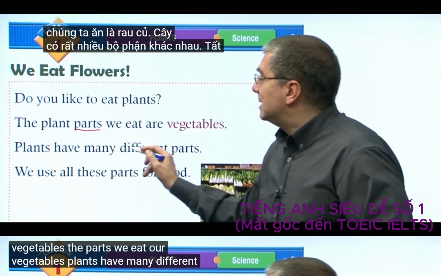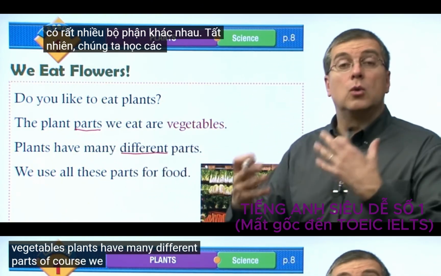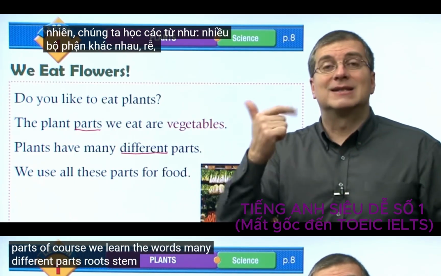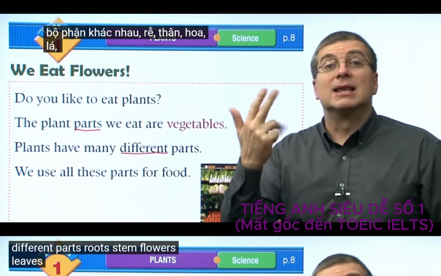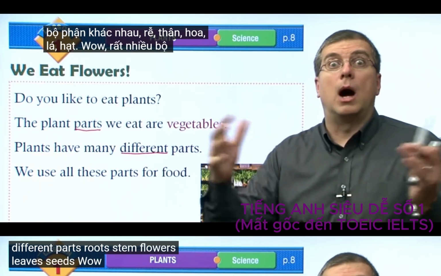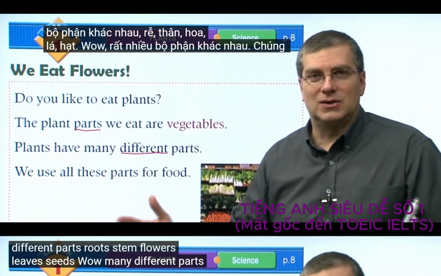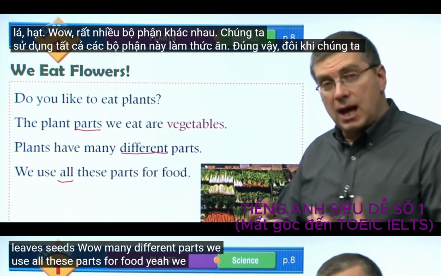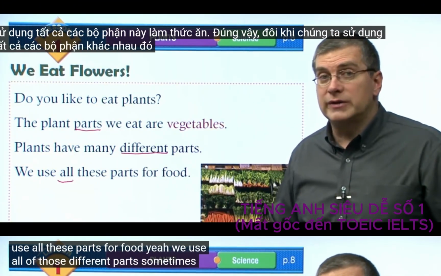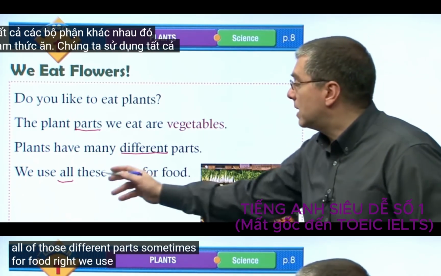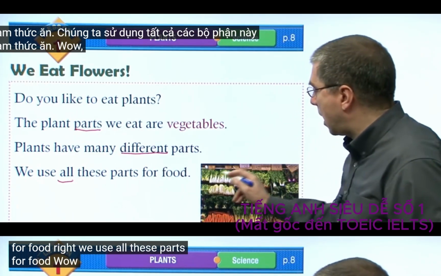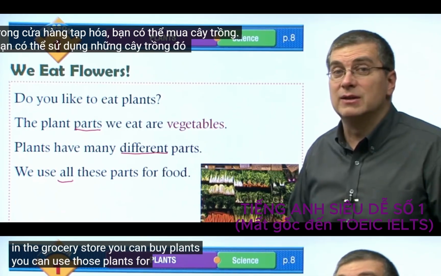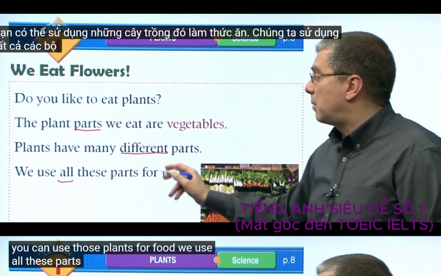Plants have many different parts. Of course, we learn the words. Many different parts. Roots, stem, flowers, leaves, seeds. Wow, many different parts. We use all these parts for food. Sometimes we use all of those different parts for food, right? In the grocery store, you can buy plants. You can use those plants for food.